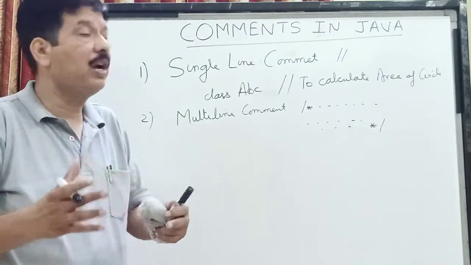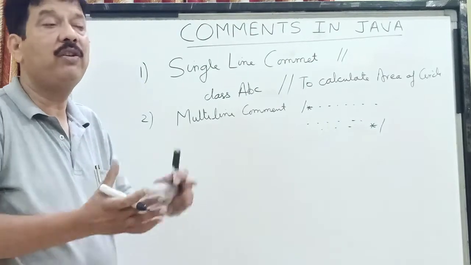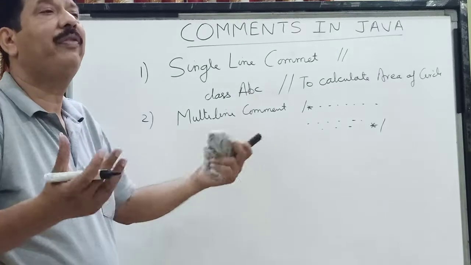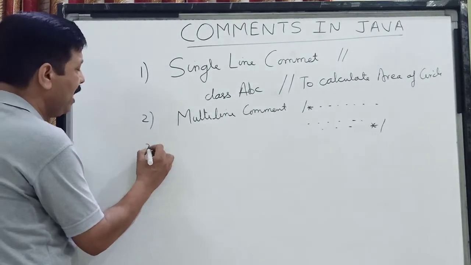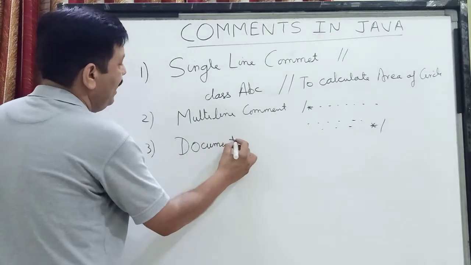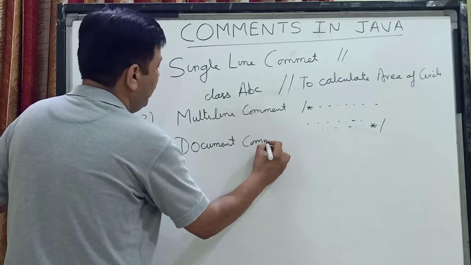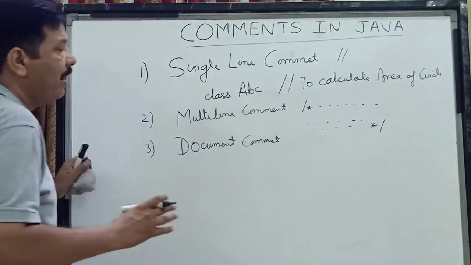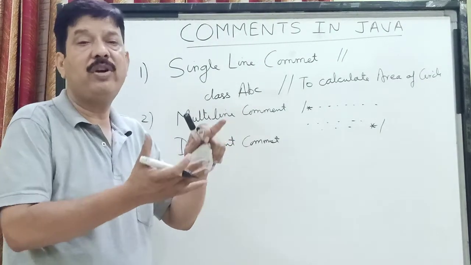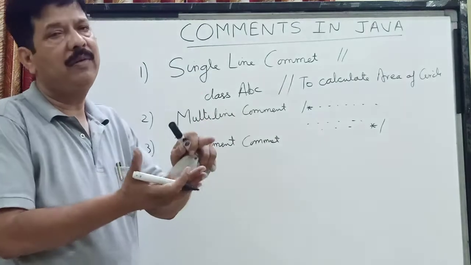Now children, if your comment is more than 2 or 3 lines, and you want to explain it as a paragraph of, say, 5 or 6 lines, then we have a third type of comment, called a documentation or document comment. Here you write your remarks as a paragraph, explaining the process or your program in many lines.